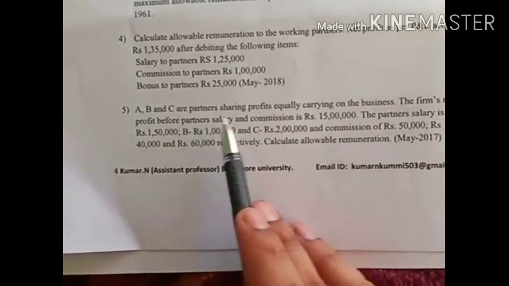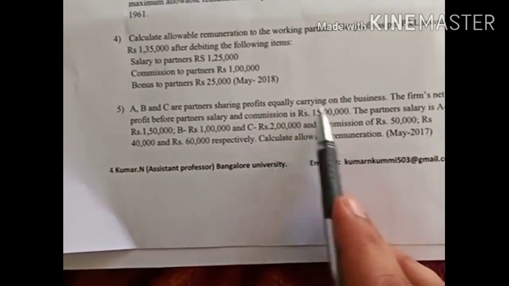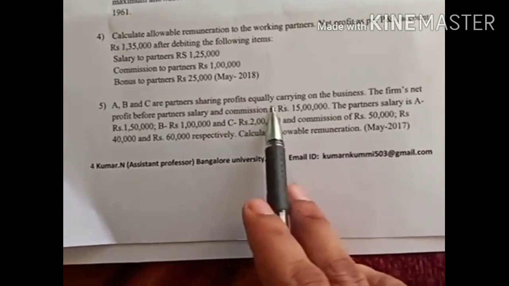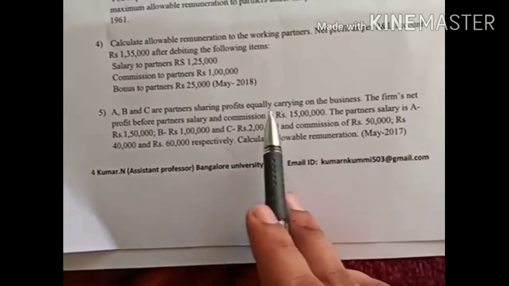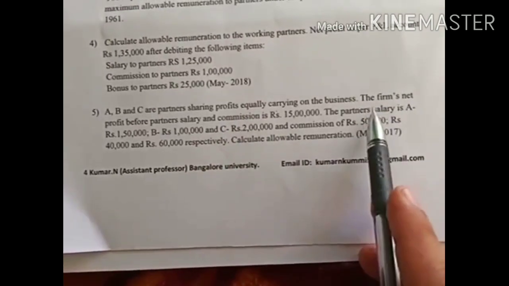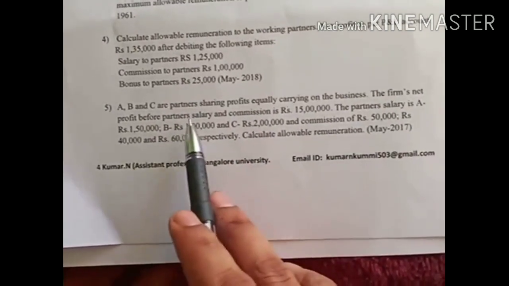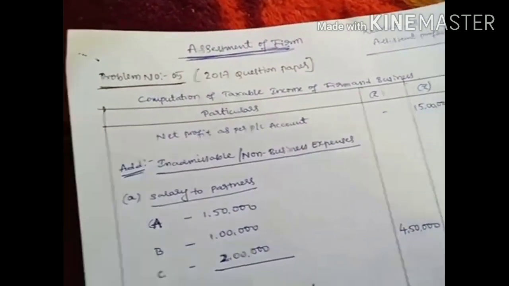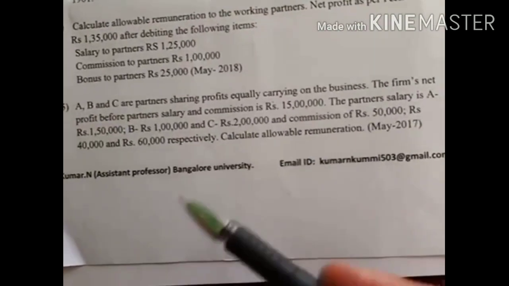A, B, C are the partners sharing the profit and losses equally and they are carrying on the business. They have not provided any information about working partner or sleeping partner. Assume that all are working partners only and they share the profit in equal proportion. The firm has a net profit before partner salary and commission of 15 lakh. So write 15 lakh as the net profit as per profit and loss account, and any kind of inadmissible expenses is to be given.